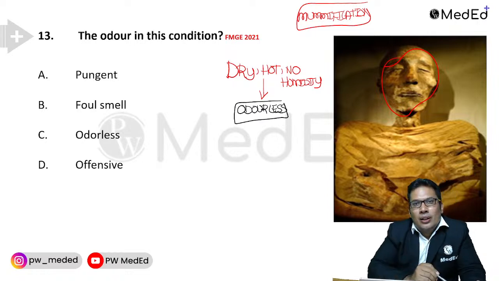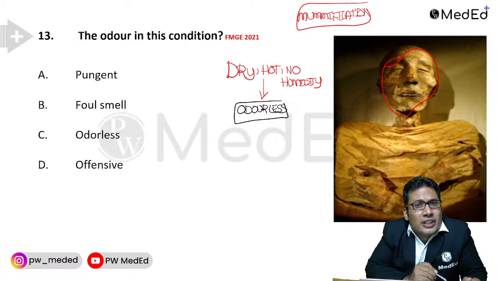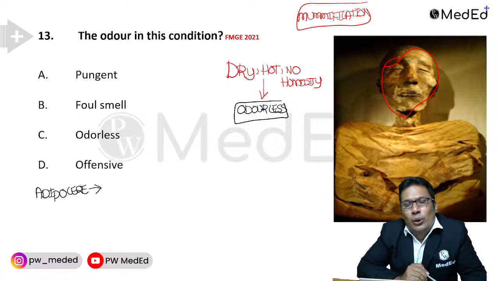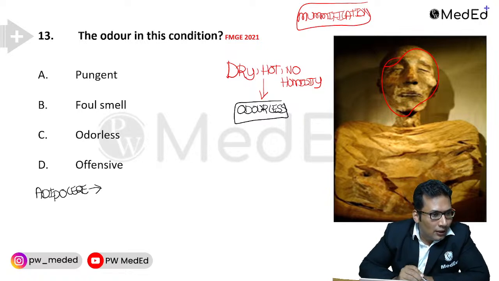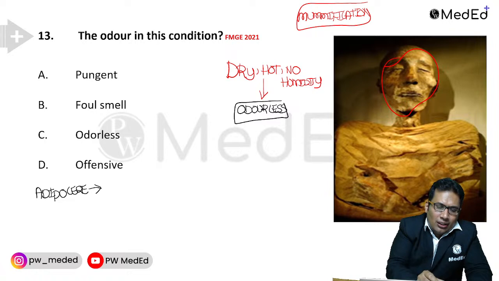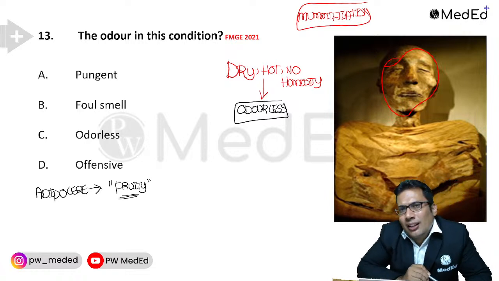Odorless. Okay. So what is the smell in case of adipocere formation? Anyone? Adipocere, or a saponified dead body, what is the smell? Yes, come on, Rohit Hadke. So in adipocere formation, the smell will be a fruity smell, or you can say a sweetish smell. Because of saponification, you will see the fruity smell.